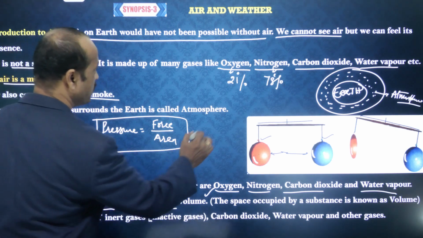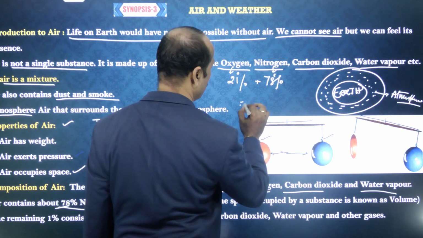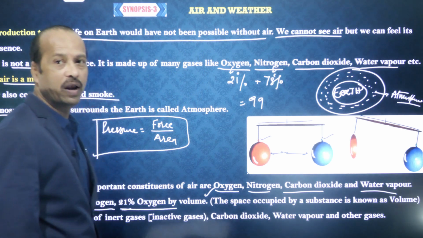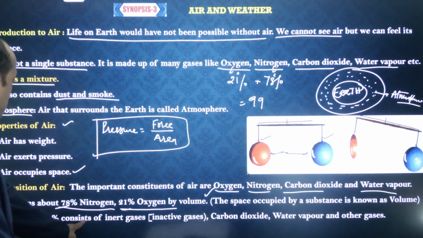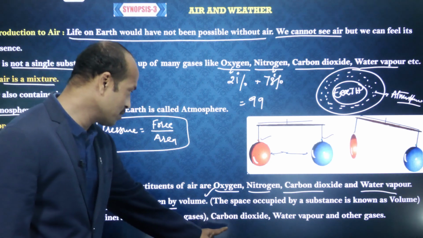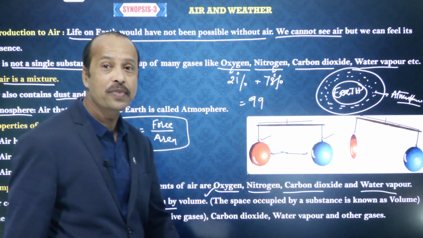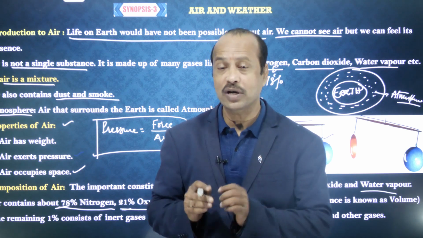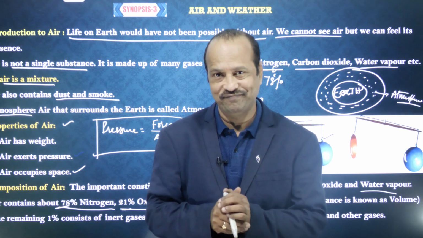So this comes to how much? 21 plus 78 is equal to 99. So the remaining 1% consists of all other gases: inert gases, carbon dioxide, water vapor and other gases. Is this clear, students? So that is about the composition of air.